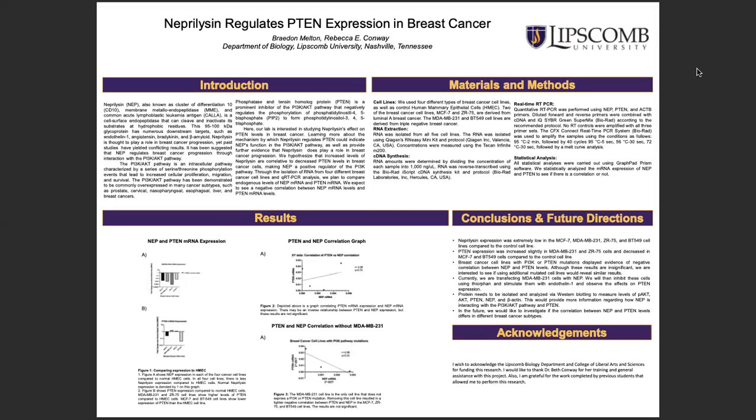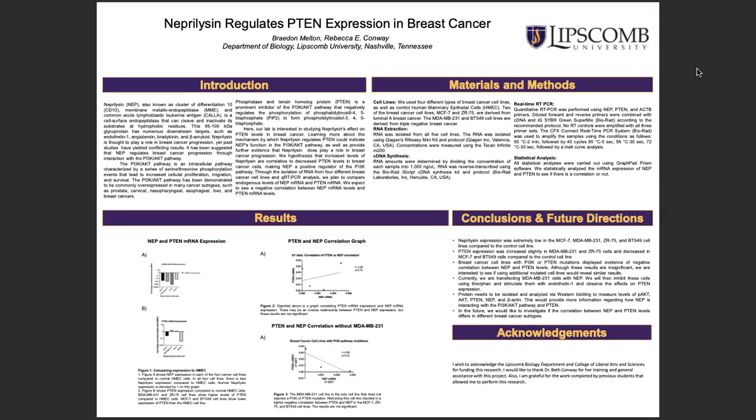So when we look in figure 3 at the correlation between neprilysin and PTEN, only observing cell lines that have mutations in PI3K or PTEN, we see much stronger evidence to suggest that neprilysin is regulating PTEN, and that these results are more likely to be significant, even though they're not significant yet. This insignificance could be due to the low number of cell lines that were used, or the fact that only one biological replicate was used, which would also explain why there are no error bars present in these figures.